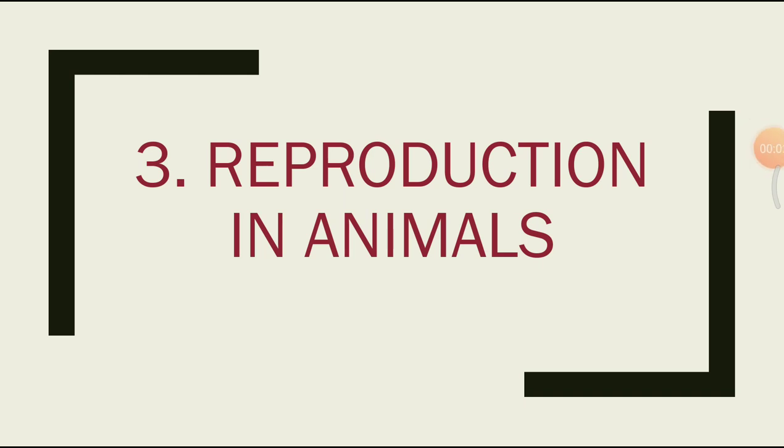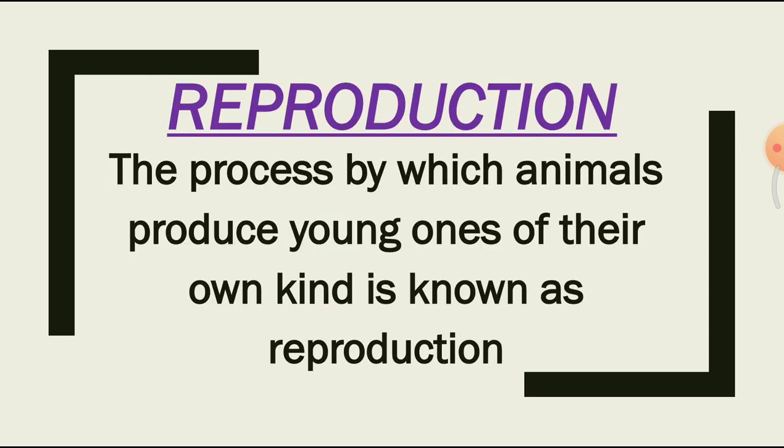Hello children, today we are going to discuss reproduction in animals. Reproduction. The process by which animals produce young ones of their own kind is known as reproduction. Animals reproduce in two ways: by giving birth to young ones or by laying eggs from which the young ones hatch out.